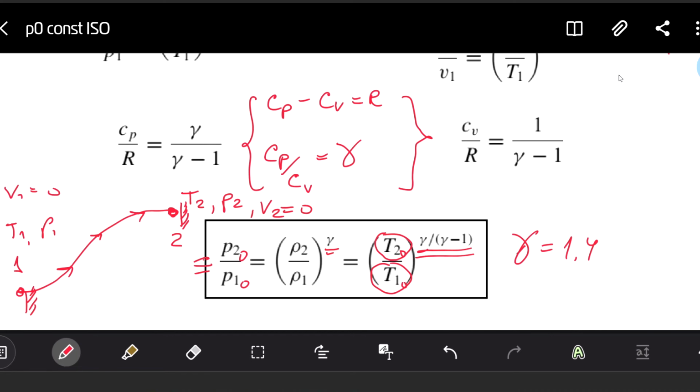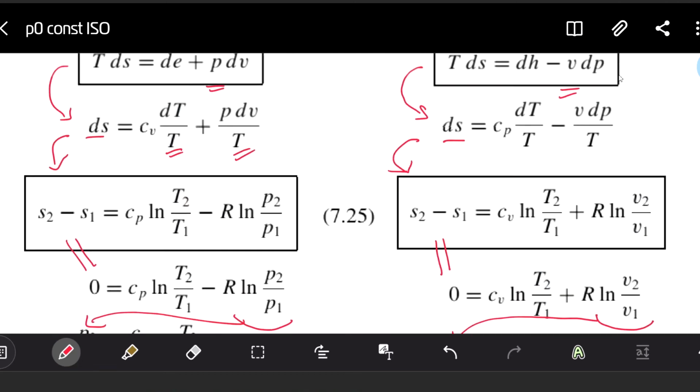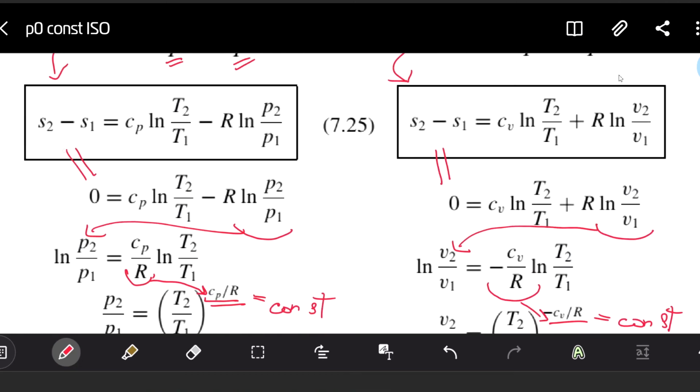Okay, so this is a simple explanation of why the stagnation pressure stays constant inside the isentropic flow. This is only valid for isentropic flow. Let's make it clear, because this is only possible when the entropy difference is equal to 0. If the entropy difference is not equal to 0, we cannot make the further transformation of these equations. So for non-isentropic flow, stagnation pressure is not constant.